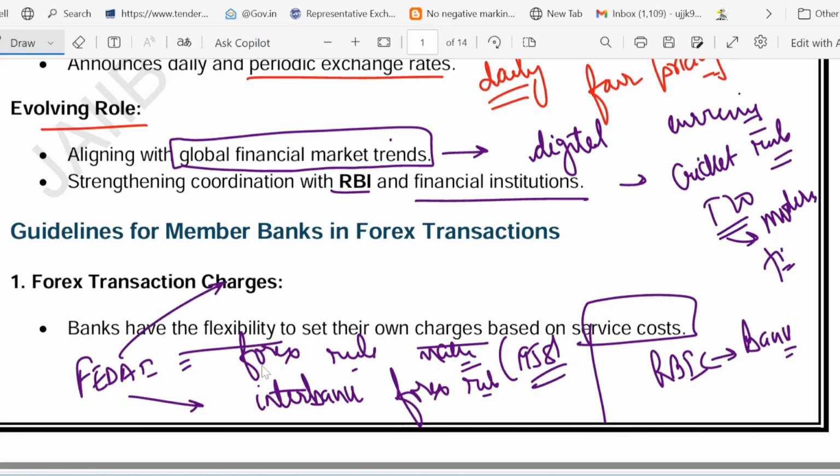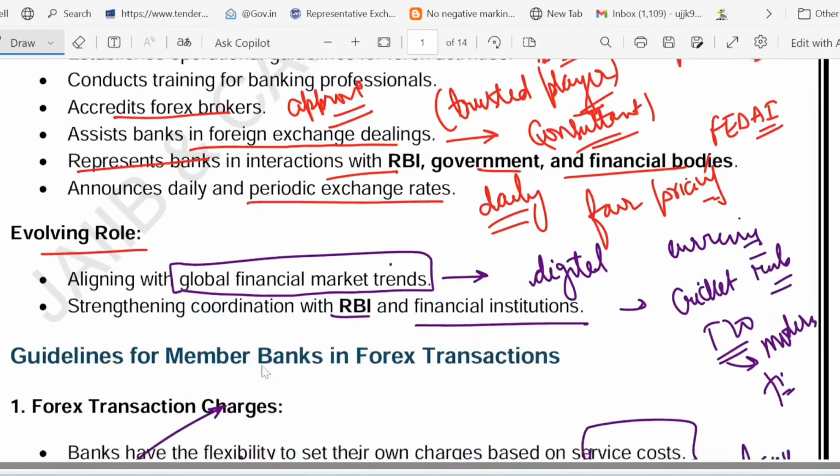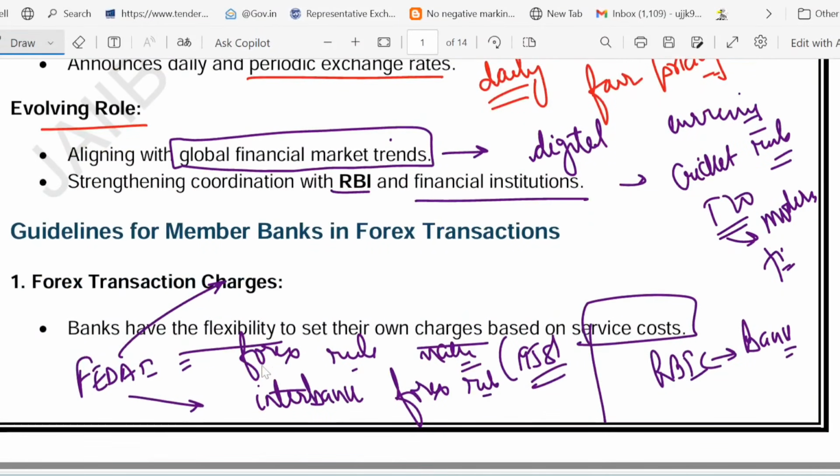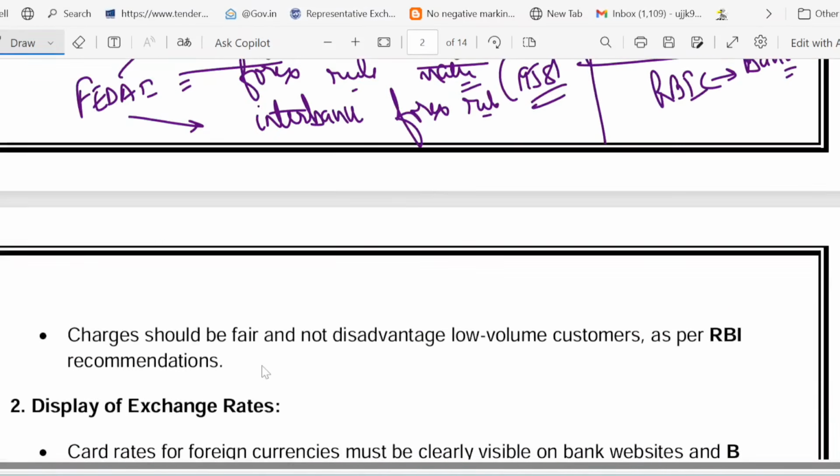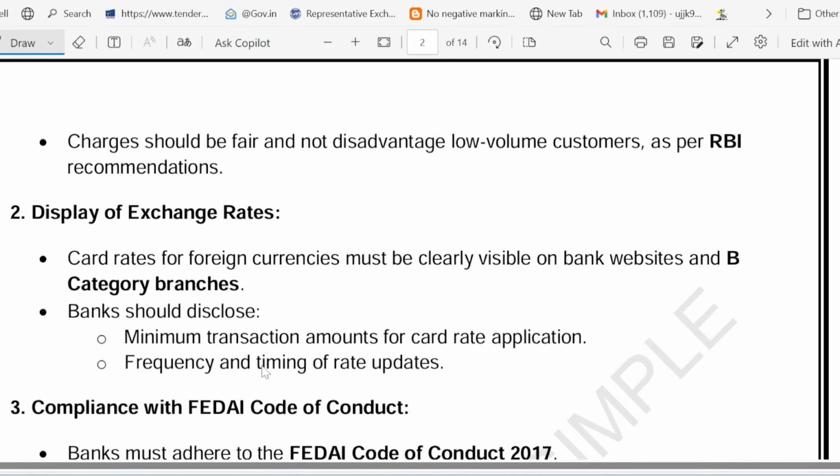They train bankers, they approve brokers, they announce the exchange rate, and they are constantly evolving with global financial trends. And a bank can set forex fees but must follow FEDAI rules. So next time whenever you exchange currency, remember FEDAI works behind the scenes to ensure banks play fair, rates stay transparent, and India's forex market runs smoothly. I hope I have given you sufficient information regarding FEDAI from this slide. Now have a look at the second slide.